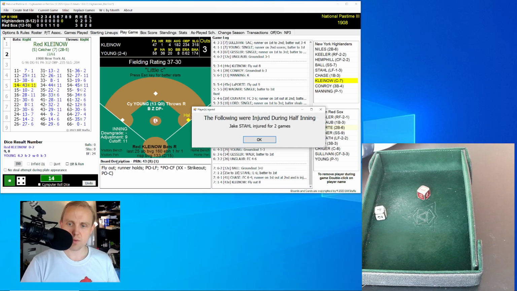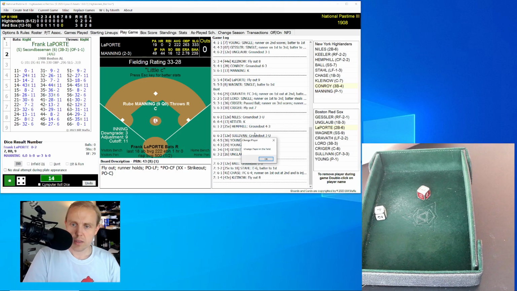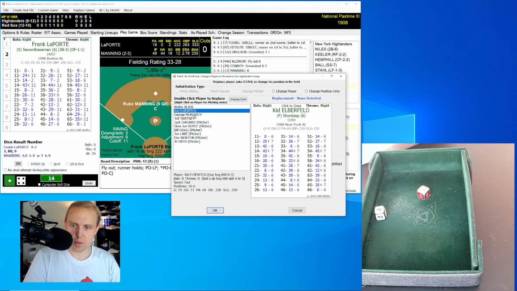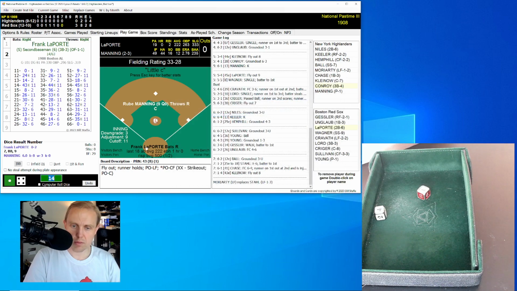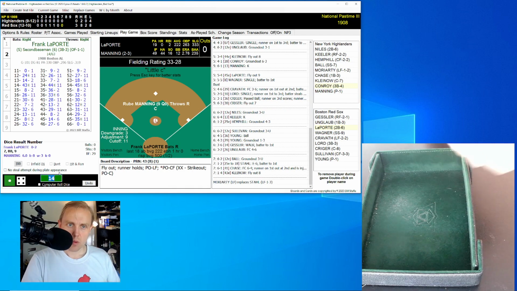Rolls a 14 for a 43, and that's a fly ball center field. Sullivan has that for the out. We go to the bottom of the 7th. And as I promised, we'll take Stahl out of this game. Who's going to come in to play left field? It's going to be George Moriarty, however you say his name. Moriarty comes in. We're in the bottom of the 7th.